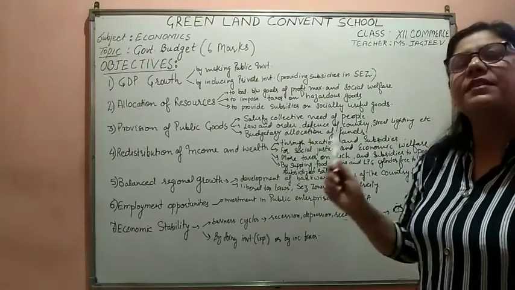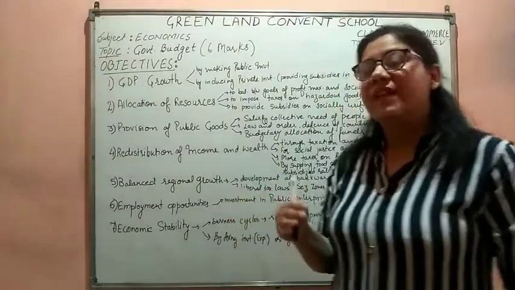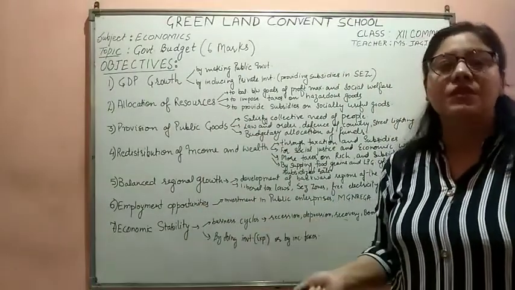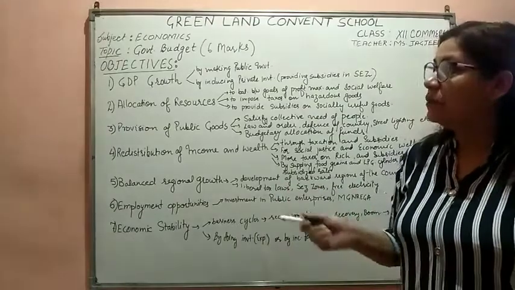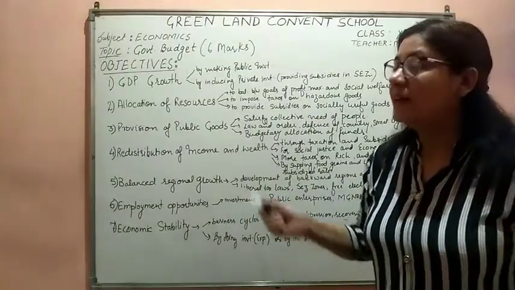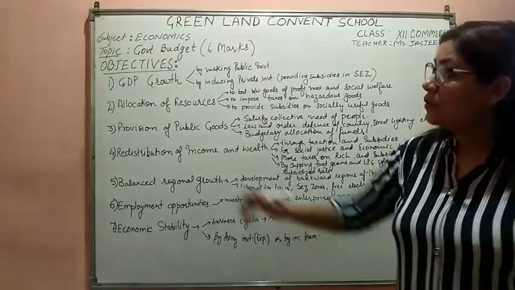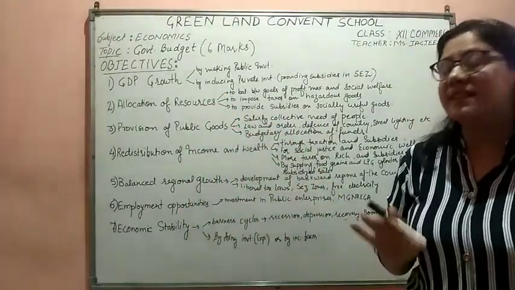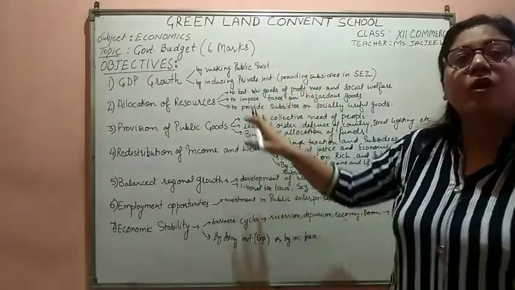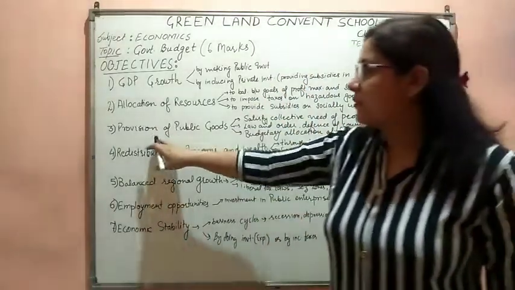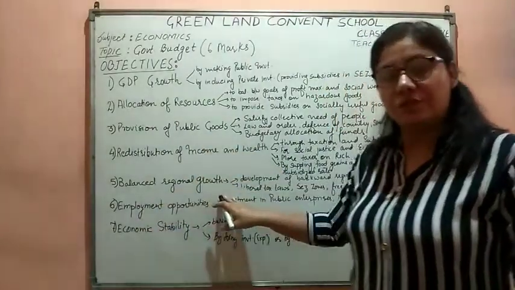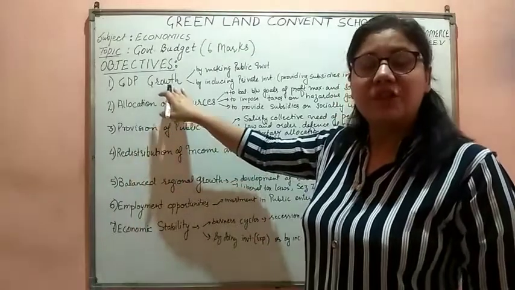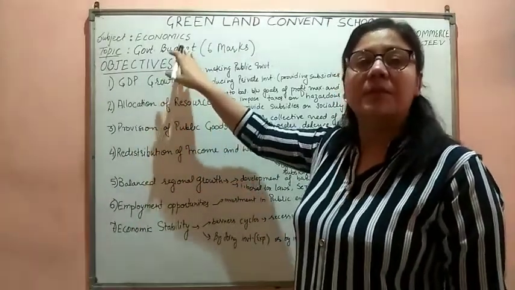One of 4 marks, another one of 1 mark. When I say 4 marker question, it could be the objectives, it could be the components of government budget, and one more topic we are left with, that is the deficit financing. When we talk about the objectives, in the question paper the examiner asks, explain the following objectives, like provision for public good, balanced regional growth. Or it could be asking, explain GDP growth as the objective of government budget.